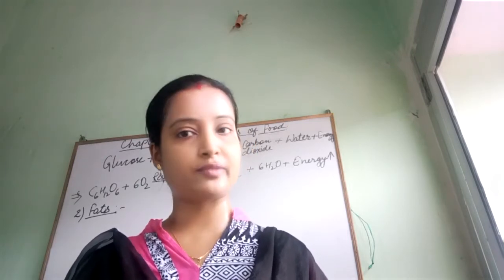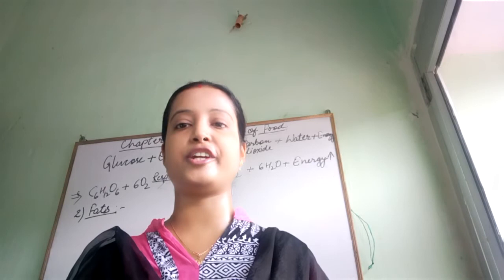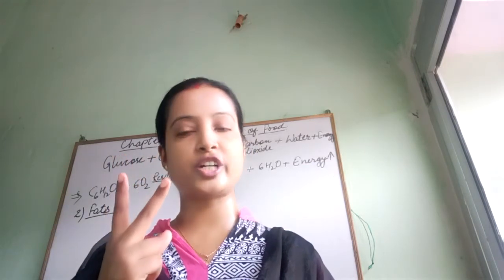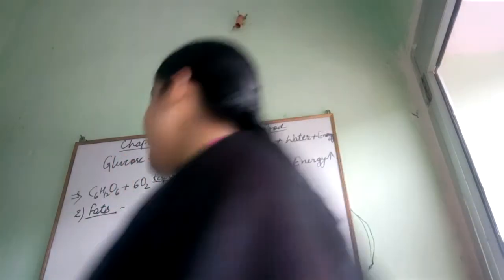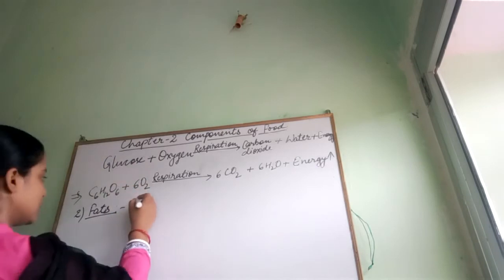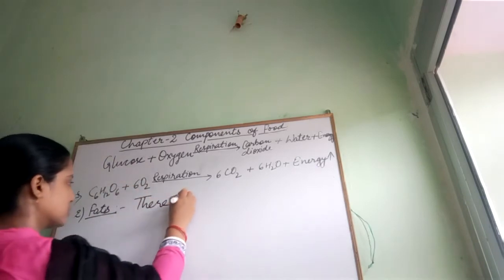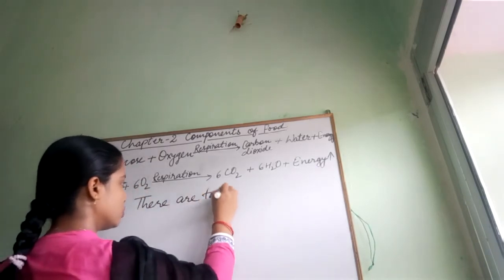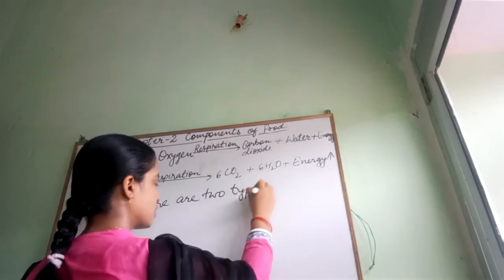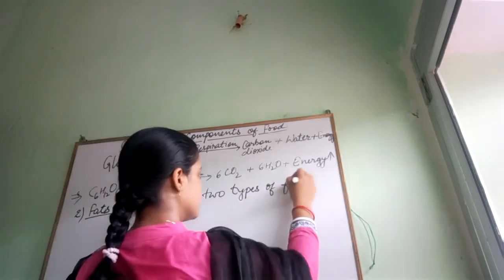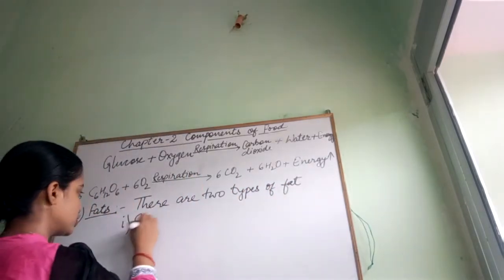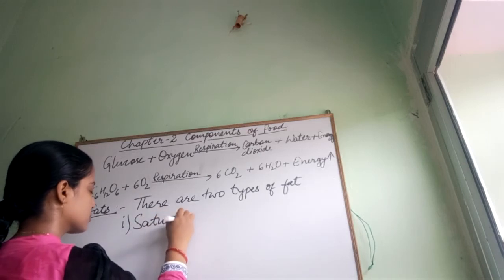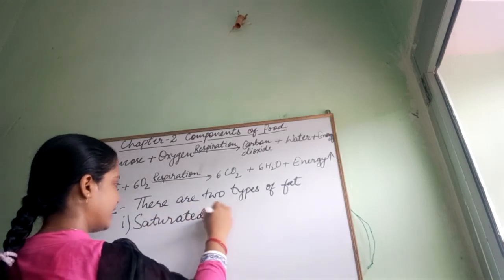But do you know, children, fats are also divided into two categories: saturated and unsaturated. There are two types of fat. First, saturated fat.